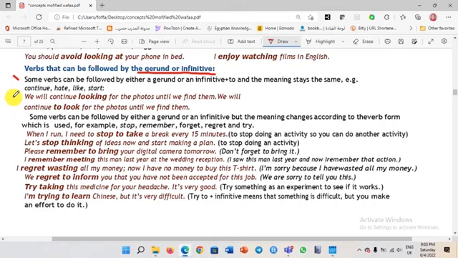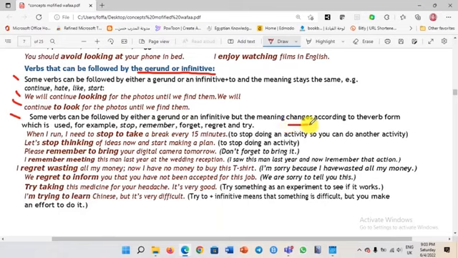Look at this one. There are verbs that can be followed by both. Can you imagine that? Either gerund or to plus infinitive. For example, continue, hate, like, and start. You can say we will continue looking or we continue to look. Both are correct and both have the same meaning. We will continue looking for the photos until we find them, or we will continue to look for the photos until we find them.